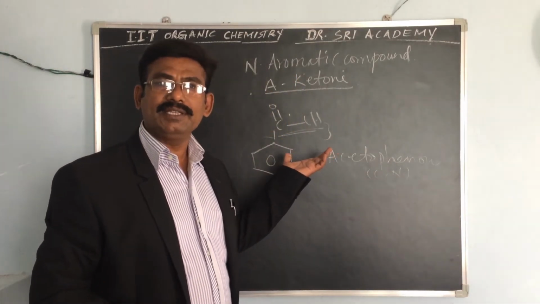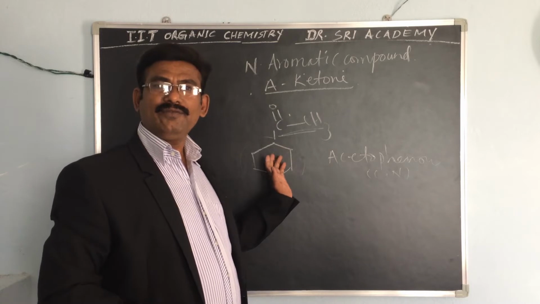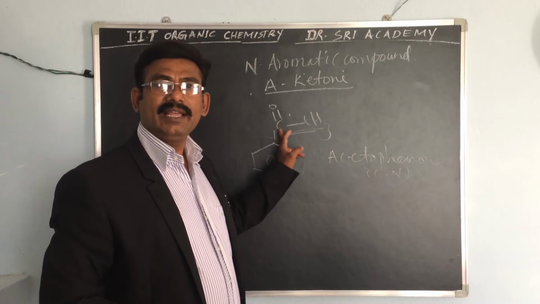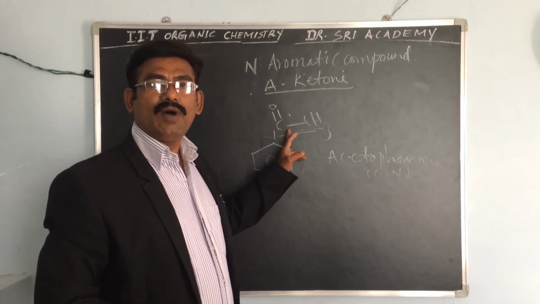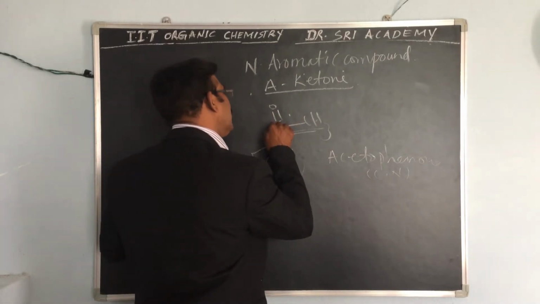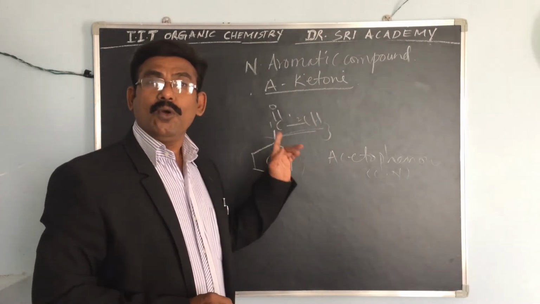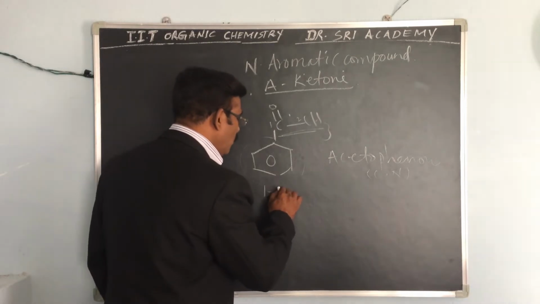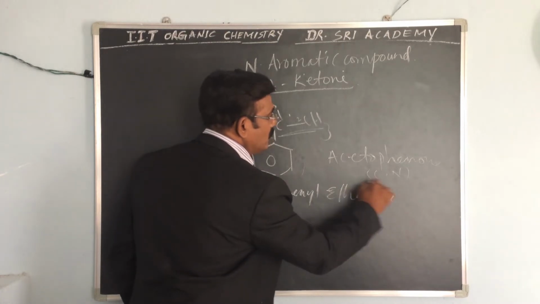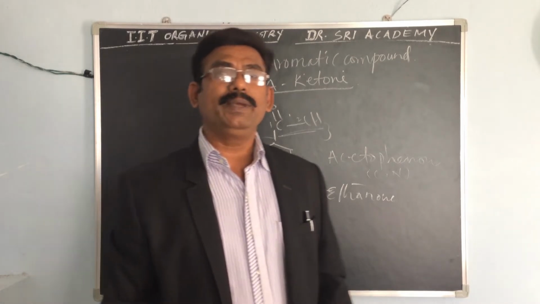So how can you give the IUPAC name? 1-phenyl, not methyl, two carbons are there, so ethane. And one is there, so ethanone. One position contains the phenyl, so 1-phenylethanone. This is the IUPAC name of this compound.